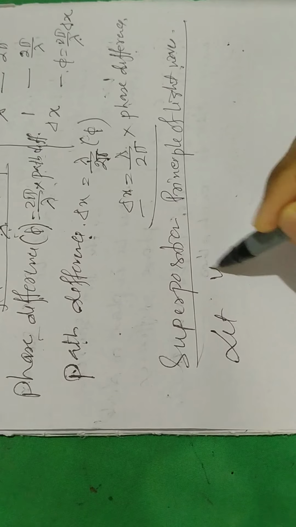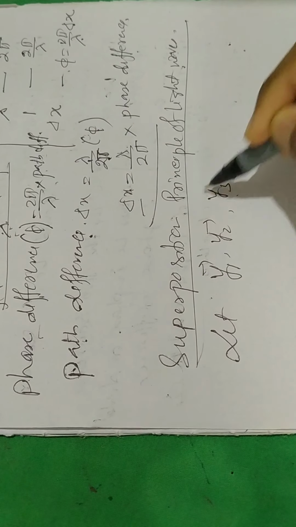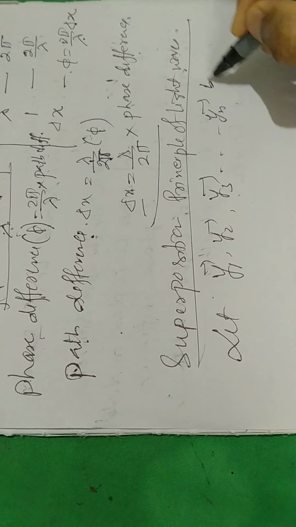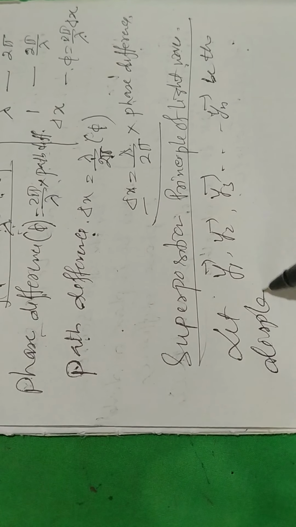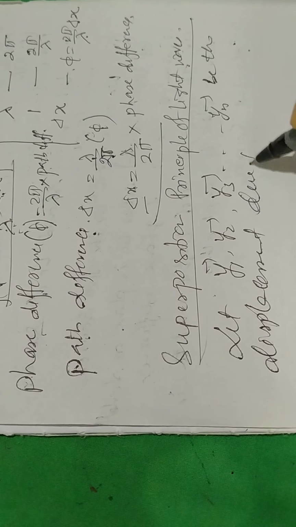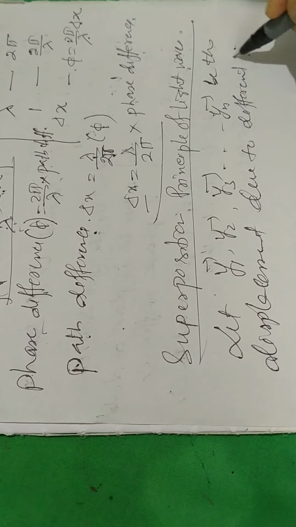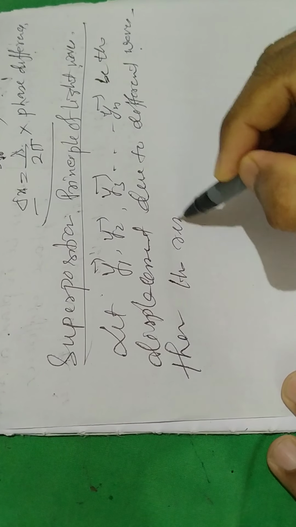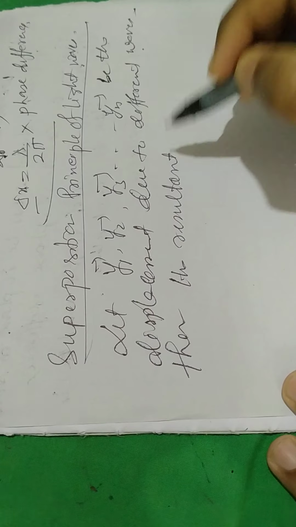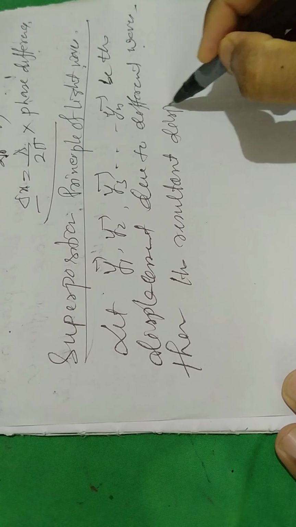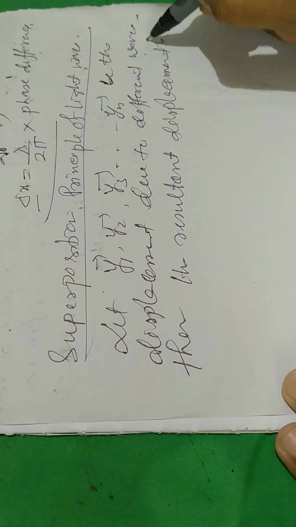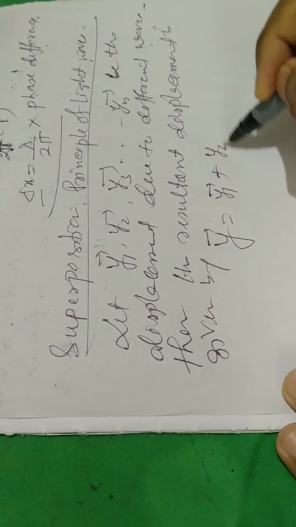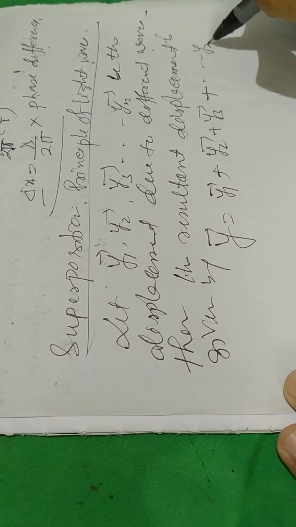So let y1, y2, y3, up to yn be the displacements due to different waves, then the resultant displacement is given by y equal to y1 plus y2 plus y3 up to yn.